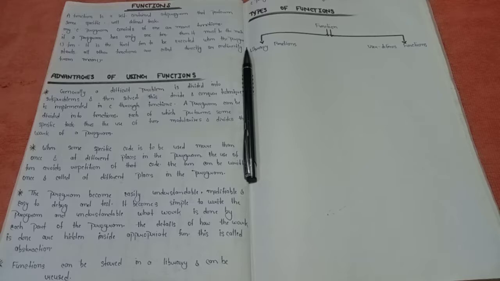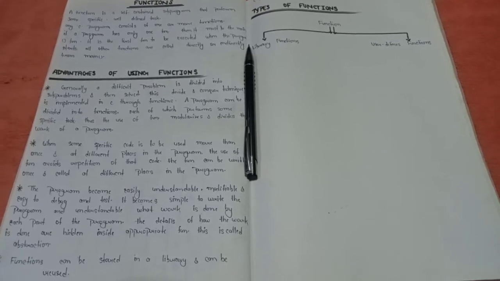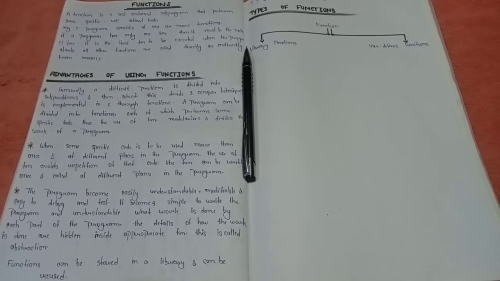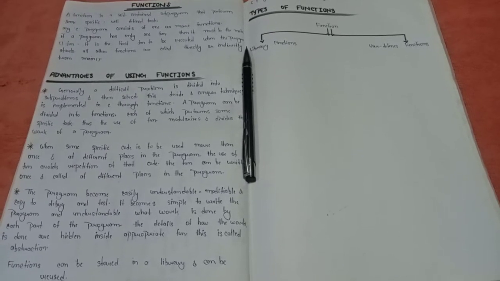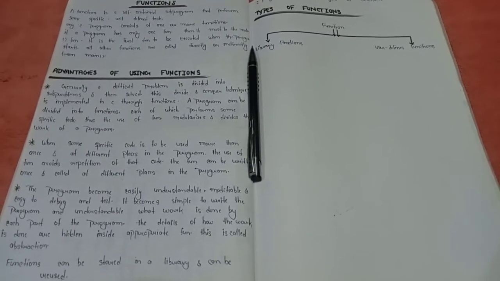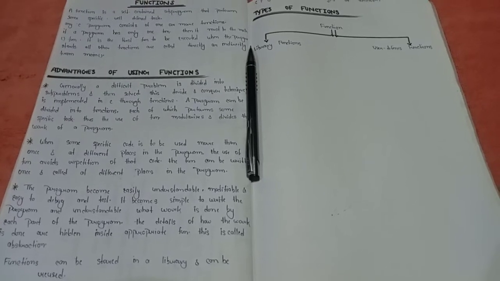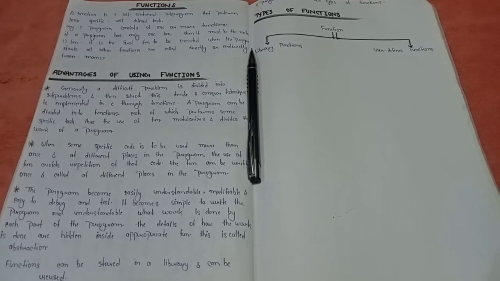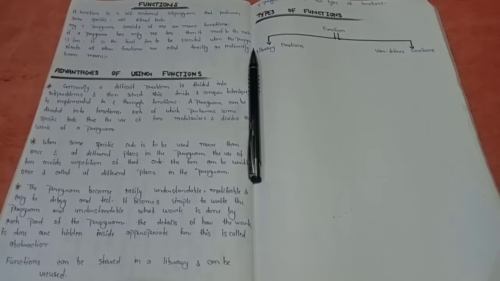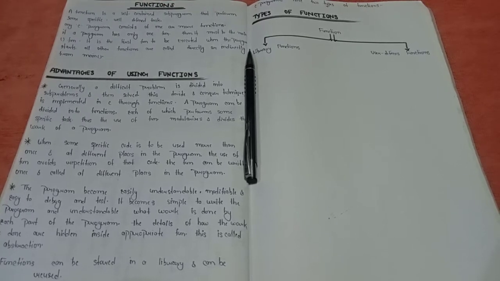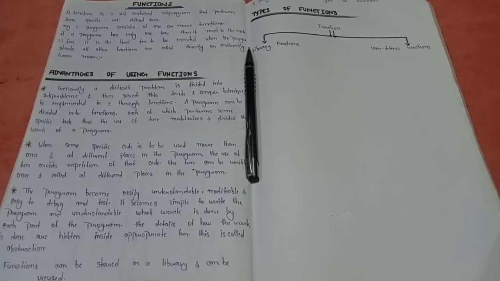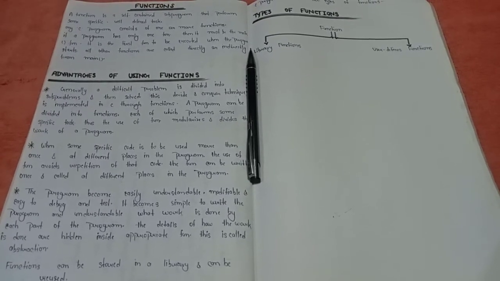So in previous videos we have discussed all jump statements and types of jump statements, and also we discussed differences between break and continue keyword, and also we discussed goto and exit. Clear? So after discussing those topics, today's session I am going to start functions. As I told you in the previous video, today we will discuss functions, advantages of using functions, and also we will discuss types of functions. Right? So let's get started.